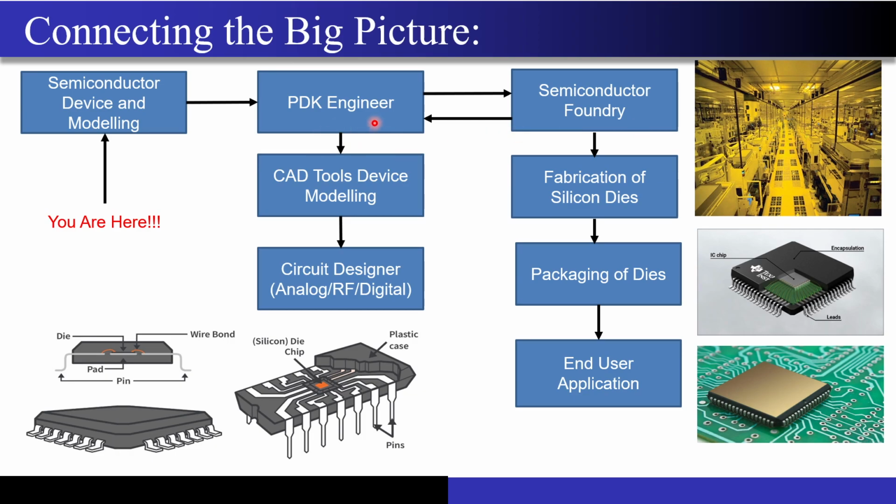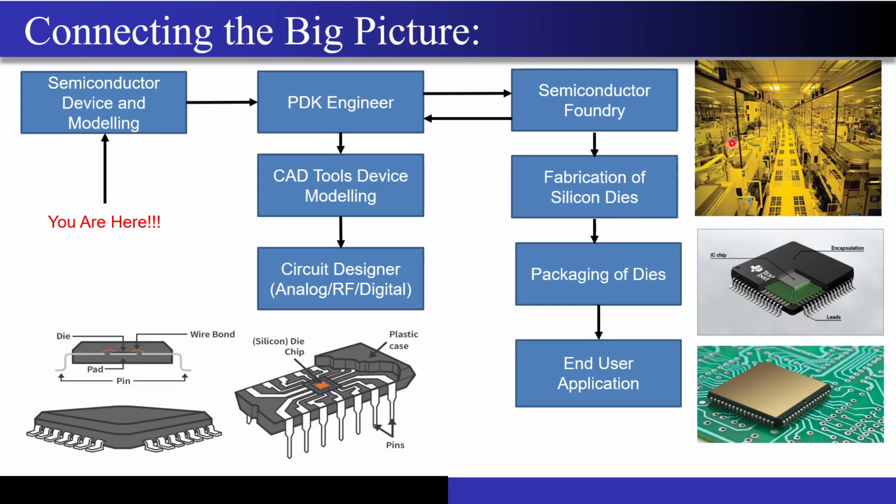So the PDK engineer develops the model for a particular technology node. What do I mean by technology node? In a very rough manner, it is the channel length of the MOSFET, right? Whatever model he develops for one foundry, he cannot use the same model in another foundry, because the process variations are different. Let's say this fab is located in Asia, and the Texas Instruments fab is located in America. The pressure is different over there, even the weather is different, so the effect it will cause on the circuit parameters will also be different. So the same PDK will not work; whatever PDK worked for one foundry may not work for another. He has to tweak it a lot, right?